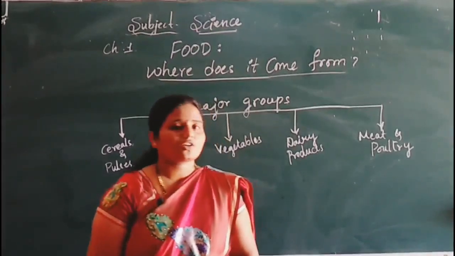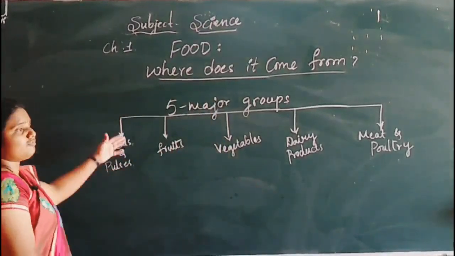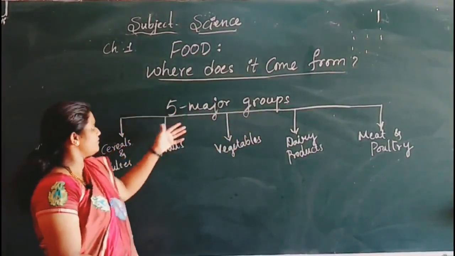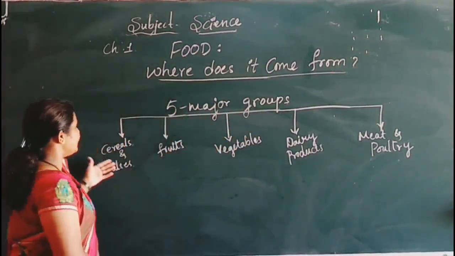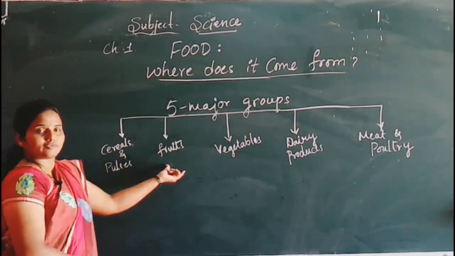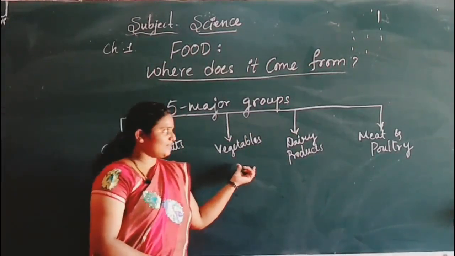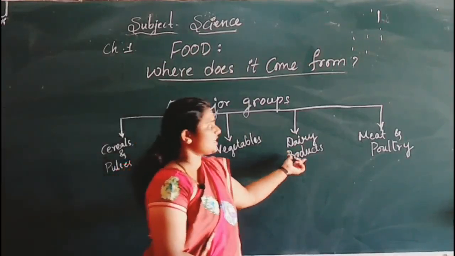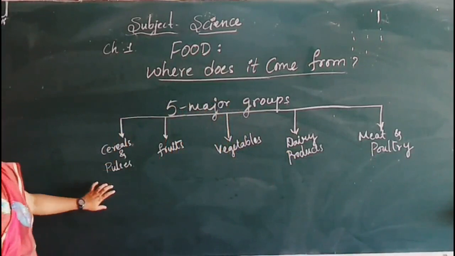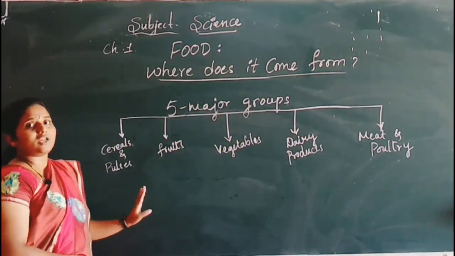You know, children, the crops are broadly classified into 5 major groups. Means the food items are broadly classified into 5 major groups. That is, cereals and pulses is one kind. The next is fruits. Third, vegetables. Next, dairy products and meat and poultry. Here, cereals and pulses. What food items can be included here?